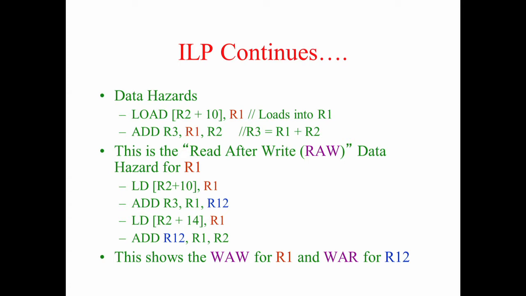Now ILP is called instruction level parallelism. Pipelining is an example of instruction level parallelism because I execute more than 1 instruction at the same point of time. That is why we call it instruction level parallelism.